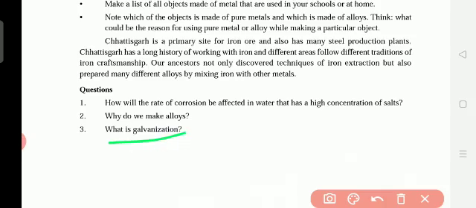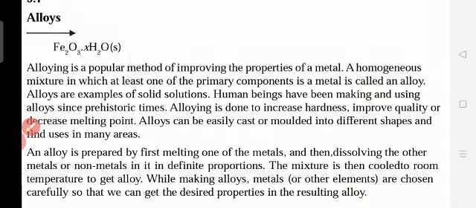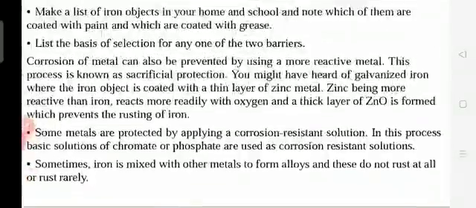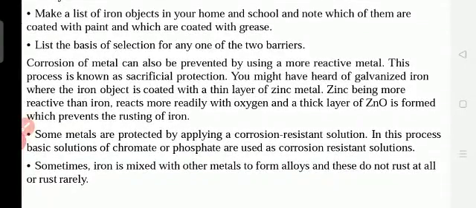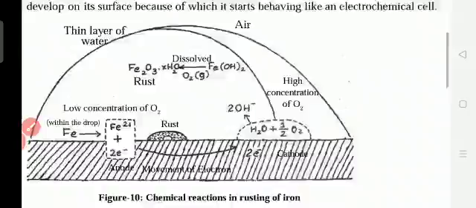What is galvanization? Galvanization is this one. Galvanized iron, where the iron object is coated with a thin layer of zinc metal, is called galvanization. When the metal is coated with zinc metal, it is called galvanization. So with this we finished the lesson.